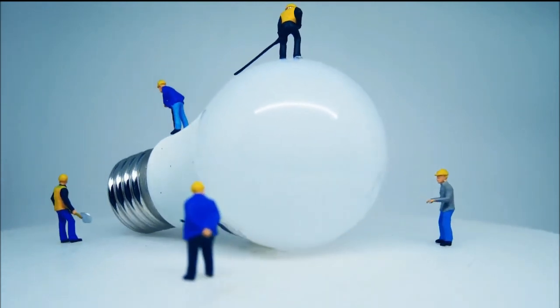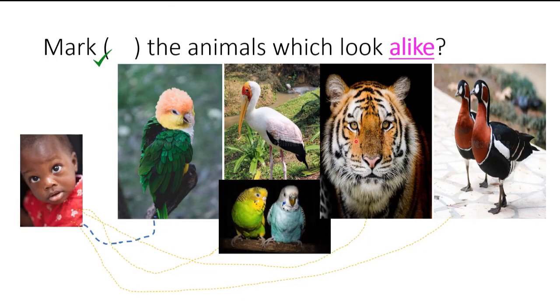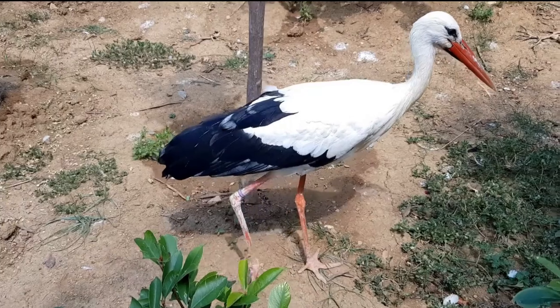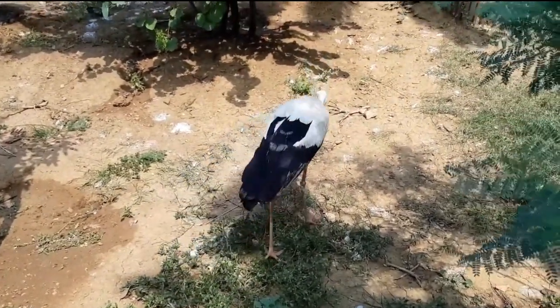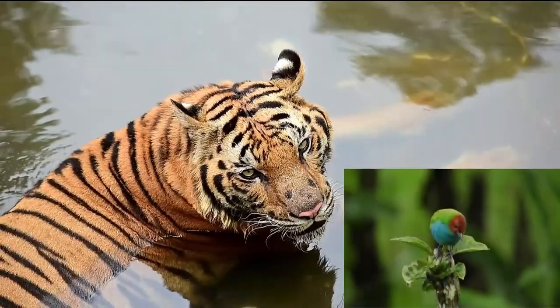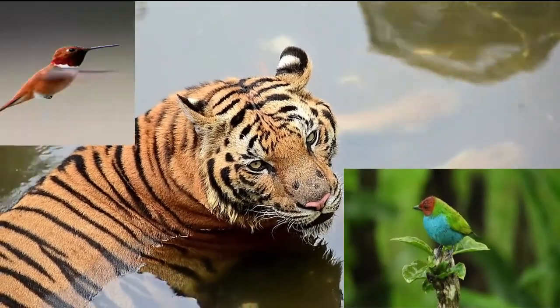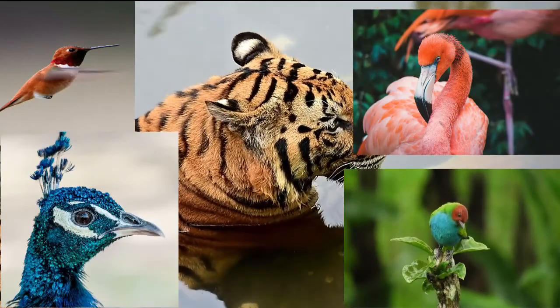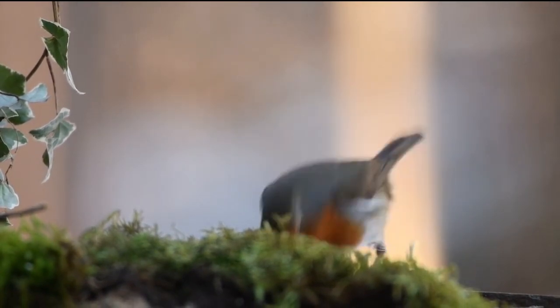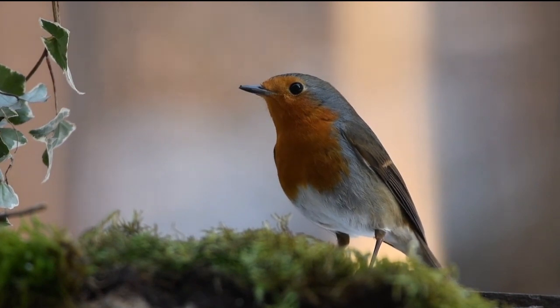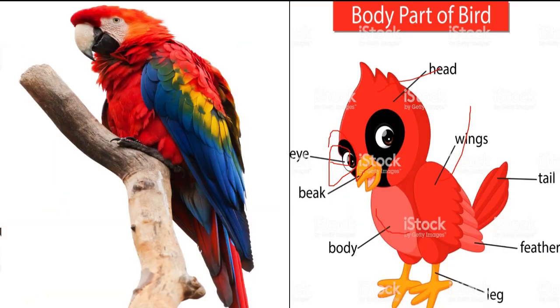Right? Can you find out which animal is different from the rest of the animals in these images? It is a tiger, and the rest of them are all birds. What is a bird, kids? Have you ever tried to observe a bird very close to you? Yes, birds have wings, birds have beaks, but this tiger has no wings, no beaks. It's very dangerous. So it means something that is different from the rest of the group does not look alike. Okay, the different one does not look alike.